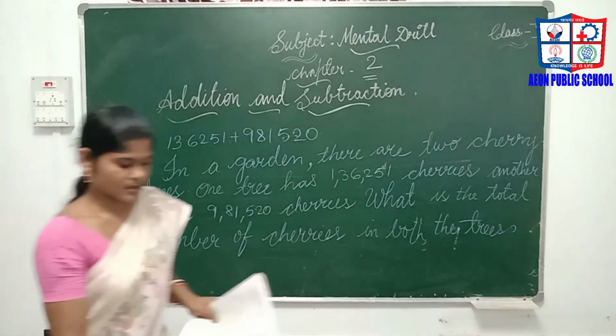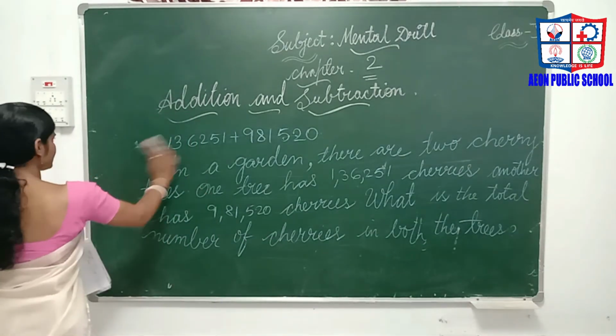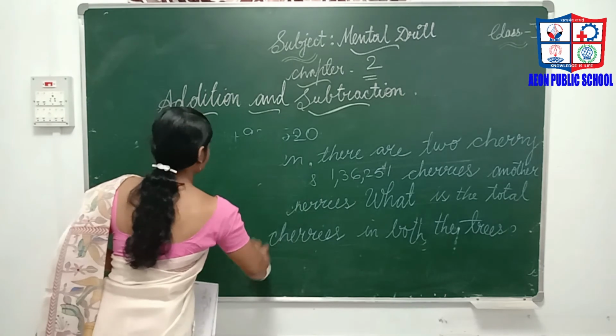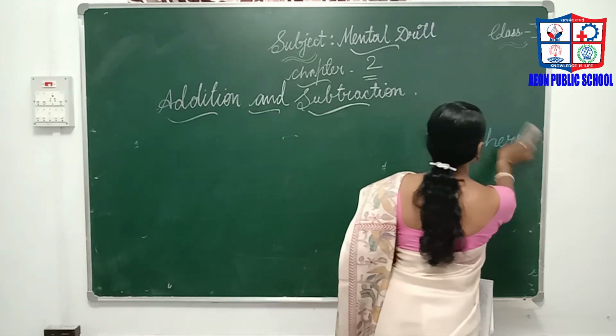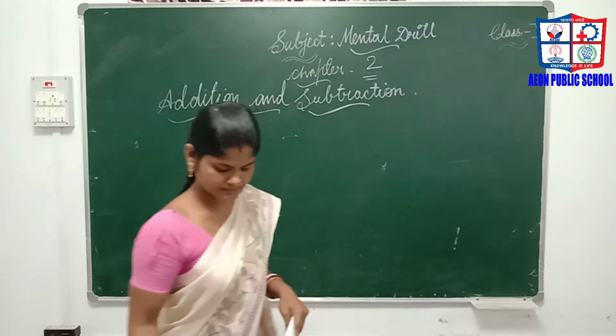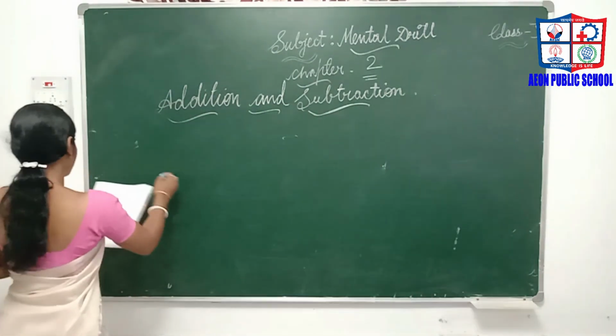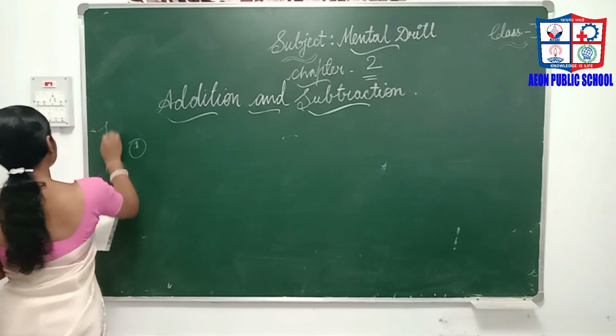Okay. Next, H bit, I will also explain one, the missing number. Remaining you have to do as homework. Here, H bit.